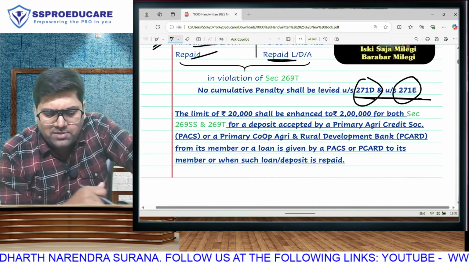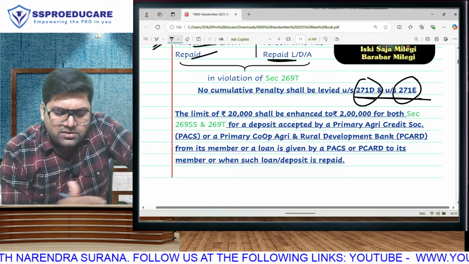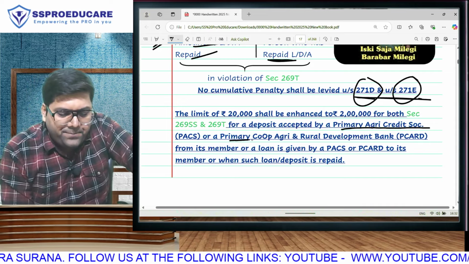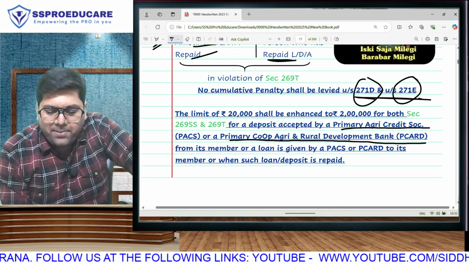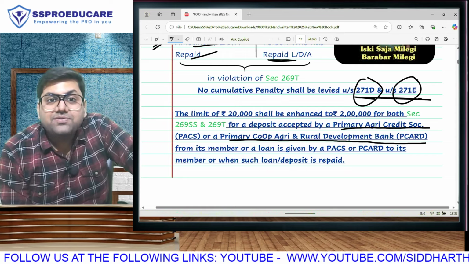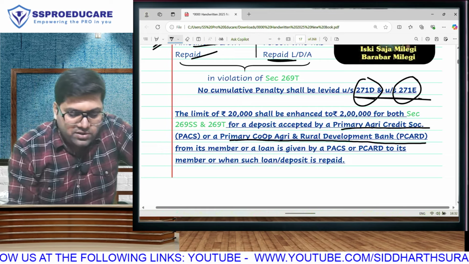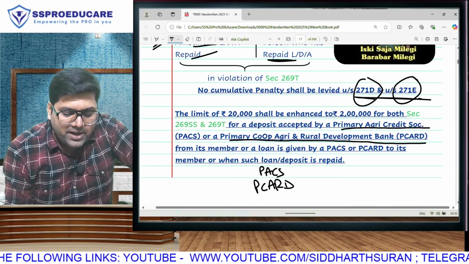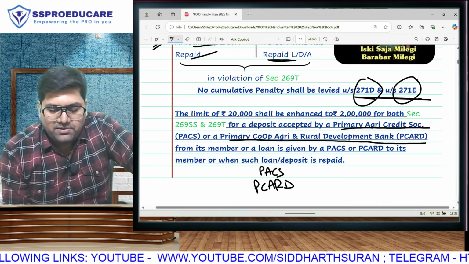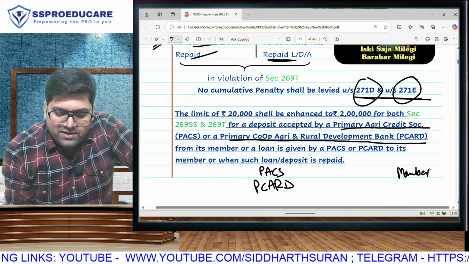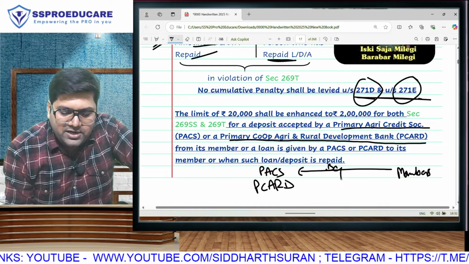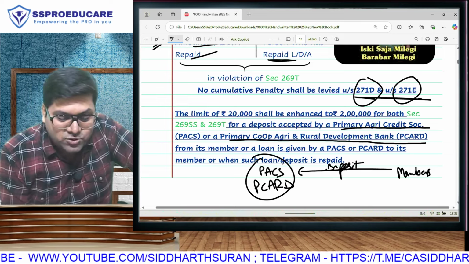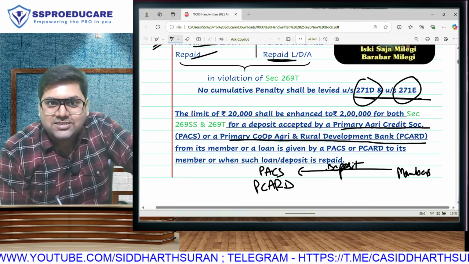And then last year a small amendment took place, regarding two organizations, Primary Agriculture Credit Society, PACS, and Primary Cooperative Agriculture and Rural Development Bank, PACARD. PACS and PACARD have their members like any cooperative society. Whenever members have surplus money, they will deposit. They work as banks only, but they are not cooperative banks. They are not actually registered as banks. Their business is similar, but they are not banks.